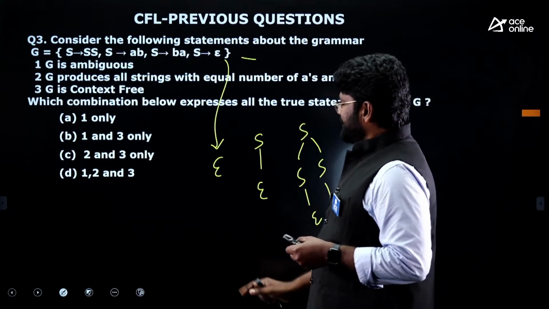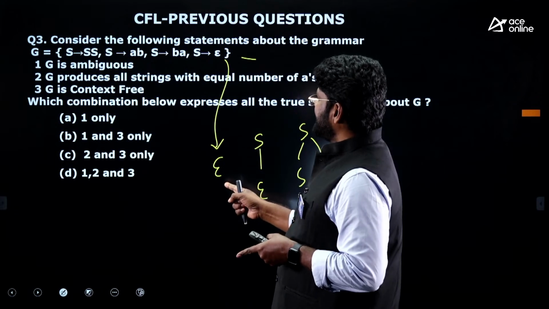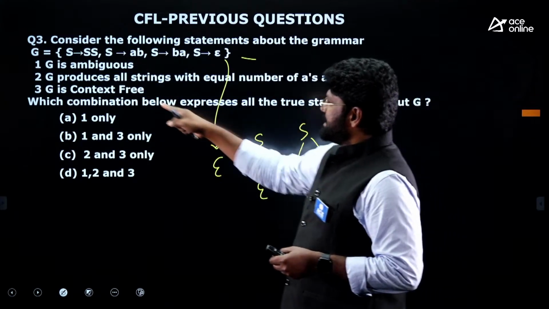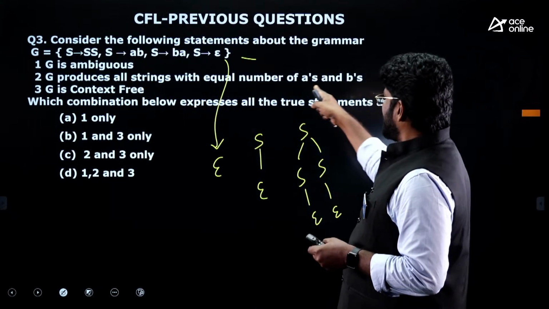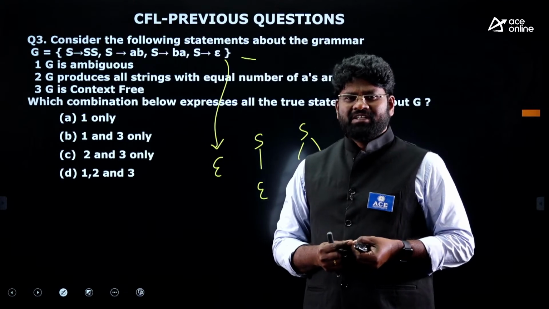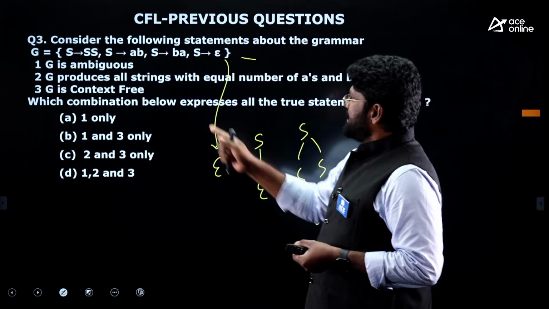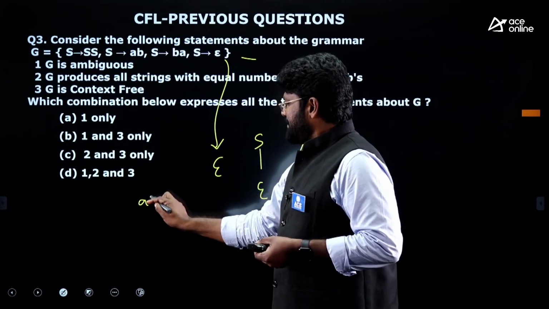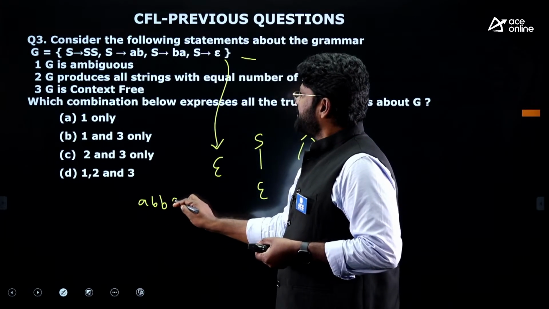Later, let me take the other statement: G produces all strings with an equal number of A's and B's. All strings? Can I produce all strings with an equal number of A's and B's? If you take this one here, can you have B, B, A?